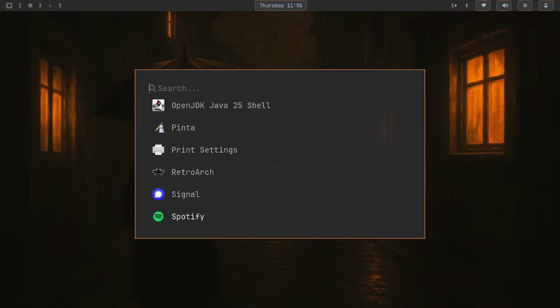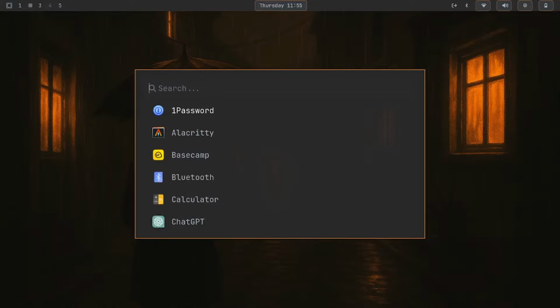Pinta, haven't used yet, but I've heard good things about it. RetroArch, this is one of the apps I've downloaded. Trying to figure out how this even works. It's supposed to be an emulator for retro games. Came with Spotify, Typora, WhatsApp, X, and Yahtzee is one I downloaded. It is a command line terminal game. And YouTube, and the Zen browser, which is the browser I use.